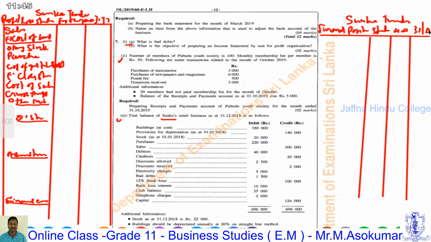Here assets are listed first. These assets are listed under the following two headings: non-current assets and current assets. Non-current assets first, then current assets. It is a total of assets.